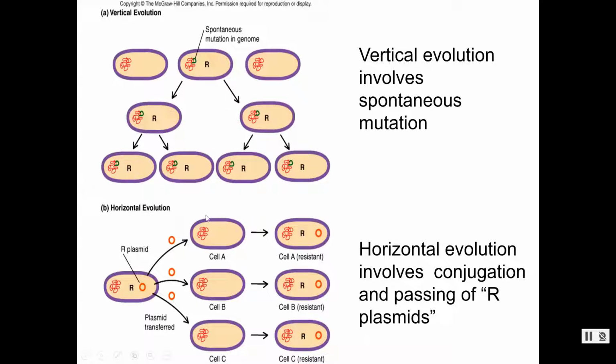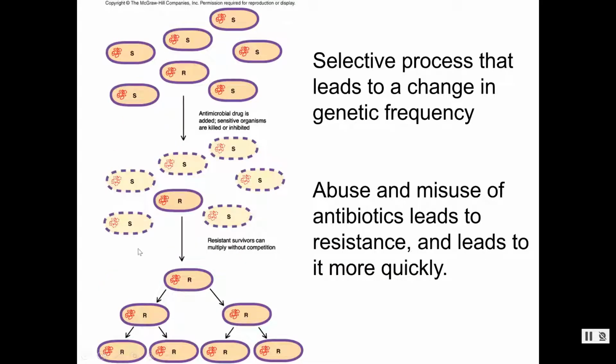Now remember, bacteria are also capable of horizontal evolution. Remember those plasmids, those conjugation pili, sharing a gene with their friends. So this can make evolution happen at a much faster frequency. Not only do we have to wait for reproduction, which in itself happens very quickly, but one bacterium that has a plasmid that gives it resistance to a particular drug can share that resistance with his neighbors. Then we end up with other populations that have it and can pass it along vertically as well as horizontally. So resistance can happen pretty quickly.